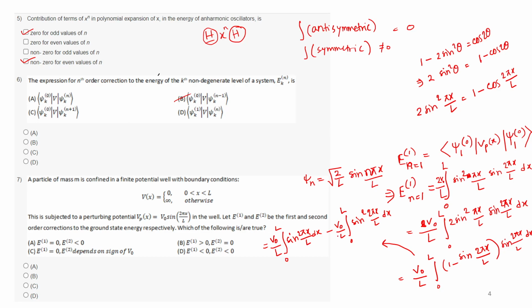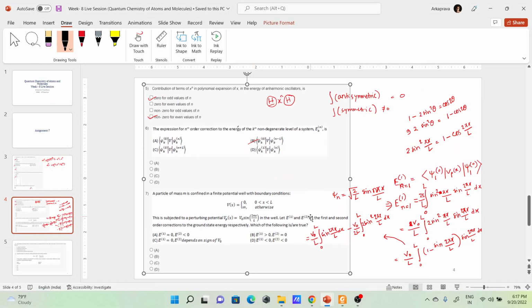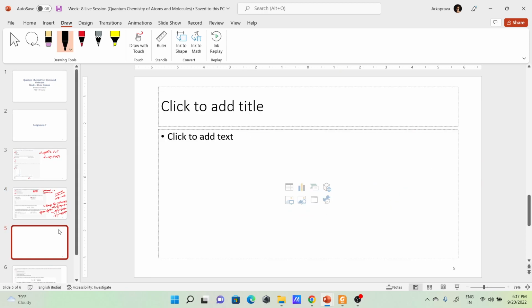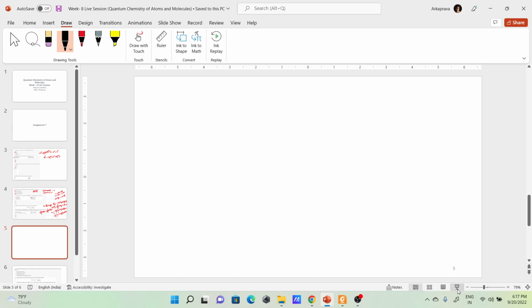Again we can take a 2 here and 2 common there, so the 2 will cut. Let me take a new blank slide.